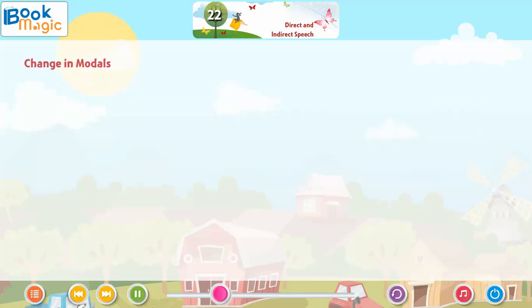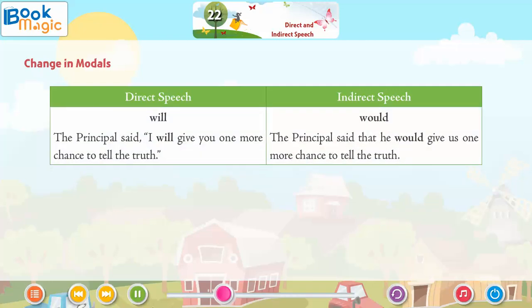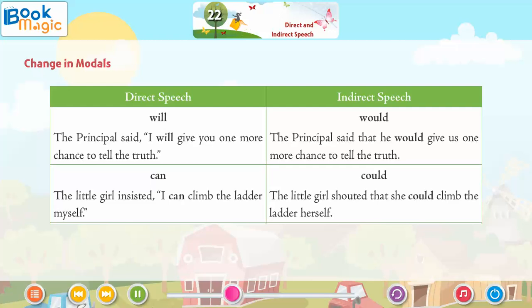Change in modals. Direct speech, indirect speech. Will: The principal said, "I will give you one more chance to tell the truth." Would: The principal said that he would give us one more chance to tell the truth. Can: The little girl insisted, "I can climb the ladder myself." Could.